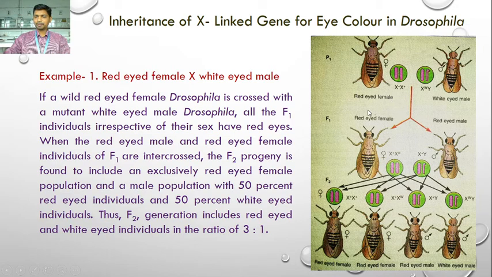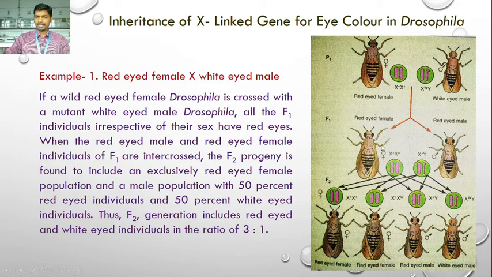As a result of the fusion of gametes between the egg cell and the sperm cell, we get the progeny of F1 individuals. Here X plus XW is a female because it possesses 2 X chromosomes. This W is not expressed because it is recessive over the dominant plus gene.